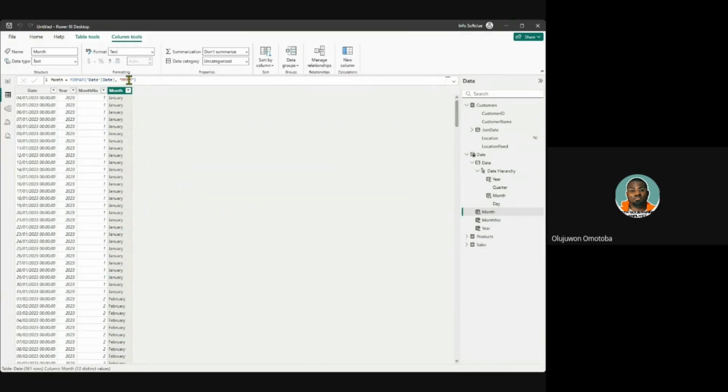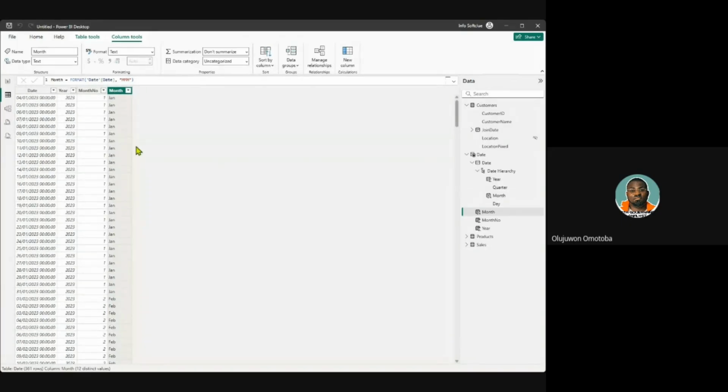Now, if you don't even gain anything else in the DAX class, you have known the differences in the formatting. When you use 3 M's, it gives you an abbreviated month of the first 3 characters of that month, while 4 M's gives you the full name of that month written fully. But usually, as a data analyst, you don't want to consume space. You just have to limit it to the first 3 letters, which will be able to tell us what month it is.